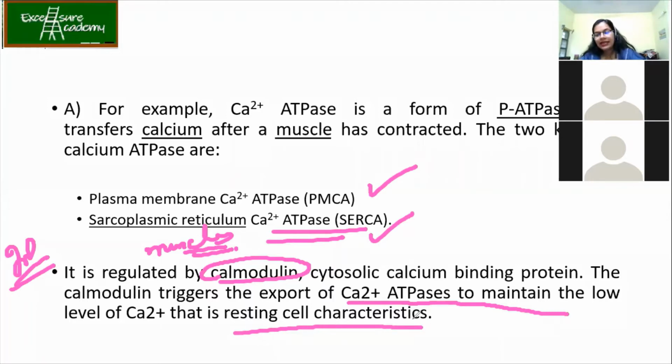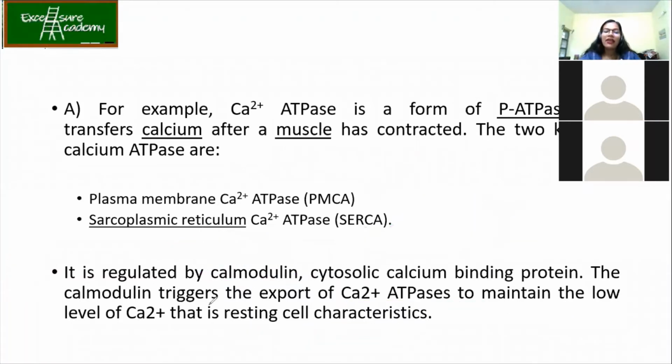characteristics. As I said, in the case of intracellular, which ions need to be low? That is Na plus and chloride minus, right? Whereas the level of K plus and calcium 2+ will be high at the intracellular. Whatever the values are, they need to be maintained, and to maintain that we have the protein called calmodulin.